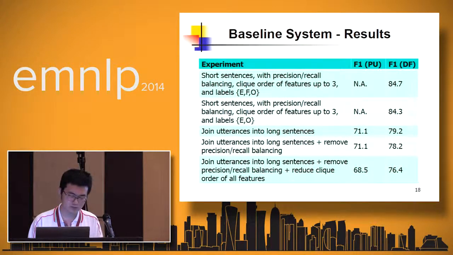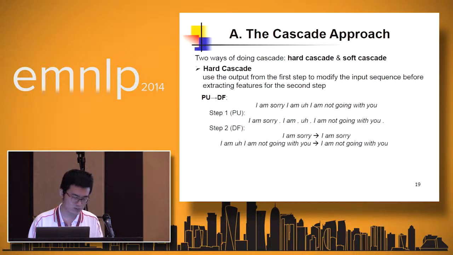Then we split the input utterance into individual sentences according to the sentence end punctuations. So in this case, it becomes 2 sentences, and then pass the individual 2 sentences into the second step, disfluency prediction. Similarly, from DF to PO, we predict disfluency first, then remove the disfluent words, and pass the cleaned up sentence into the second step, punctuation prediction.